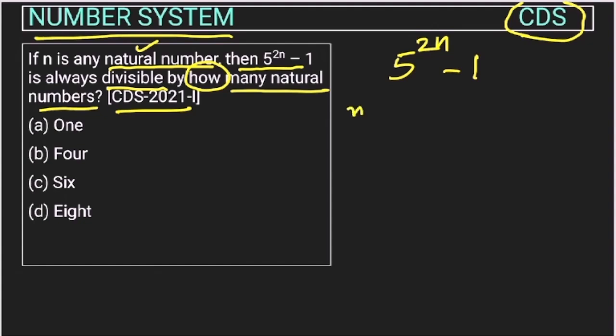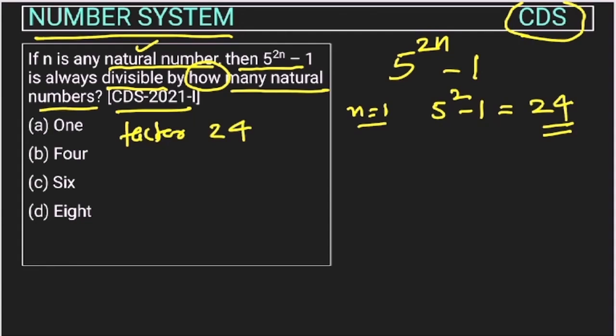So let's take n as 1. So what will happen? This will be 5 square minus 1. So this will be 25 minus 1, so this will be 24. Right. So this is divisible by how many numbers? So we will take the factors of 24 and see. This 24 will be divisible by all the factors of 24.